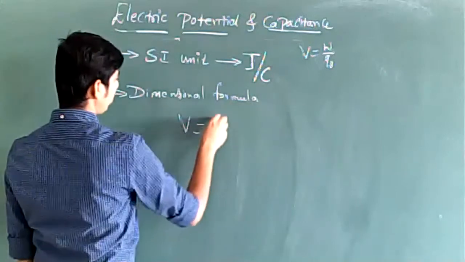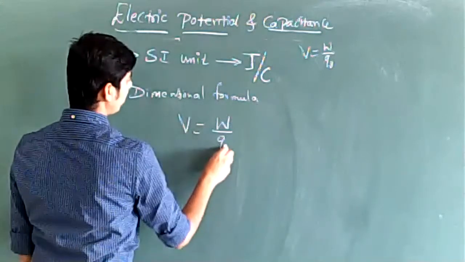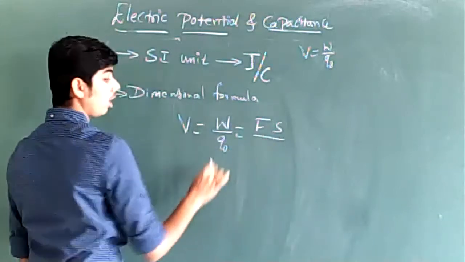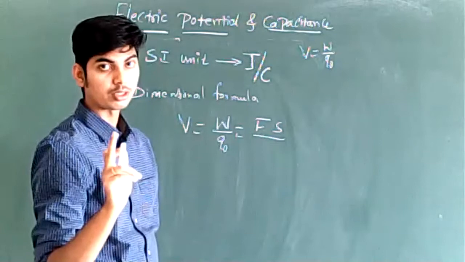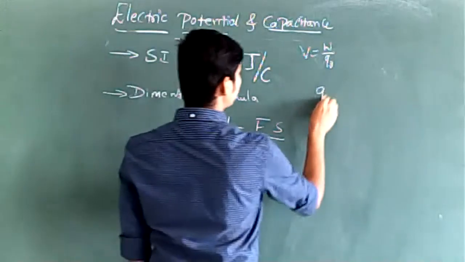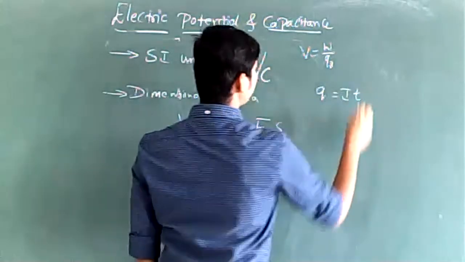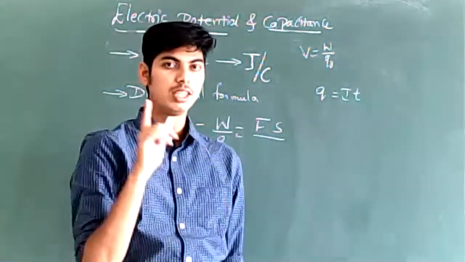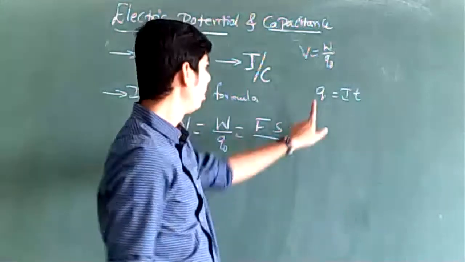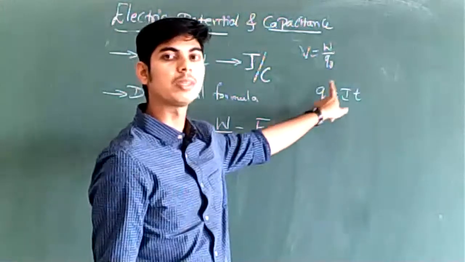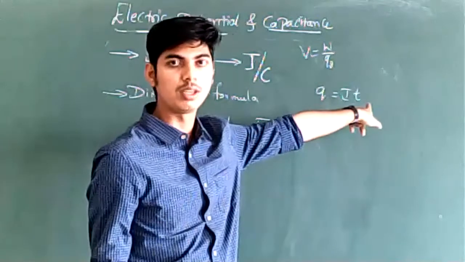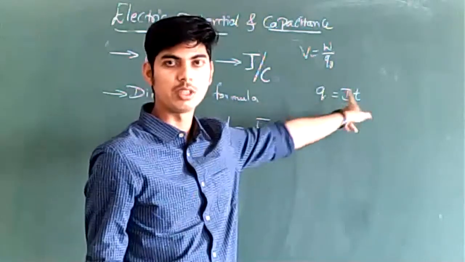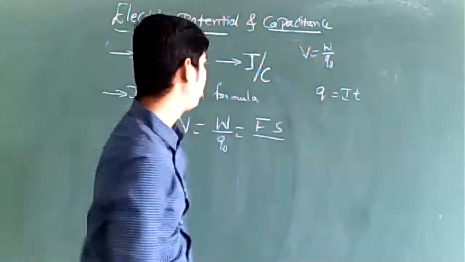You know that electric potential V is equal to W divided by Q. Work done is calculated as force into displacement, divided by charge. I have told you how to express charge. Charge is to be expressed as current into time. See, to write the dimensional formula, the given physical quantity should be expressed in terms of fundamental physical quantities. Current is a fundamental physical quantity and time is a fundamental physical quantity. Charge is equal to current into time.